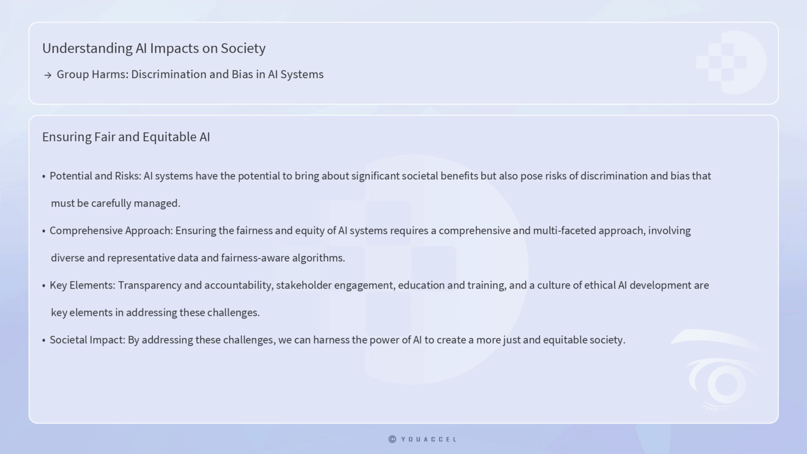In conclusion, while AI systems have the potential to bring about significant societal benefits, they also pose risks of discrimination and bias that must be carefully managed. Ensuring the fairness and equity of AI systems requires a comprehensive and multifaceted approach involving diverse and representative data, fairness-aware algorithms, transparency and accountability, stakeholder engagement, education and training, and a culture of ethical AI development. By addressing these challenges, we can harness the power of AI to create a more just and equitable society.